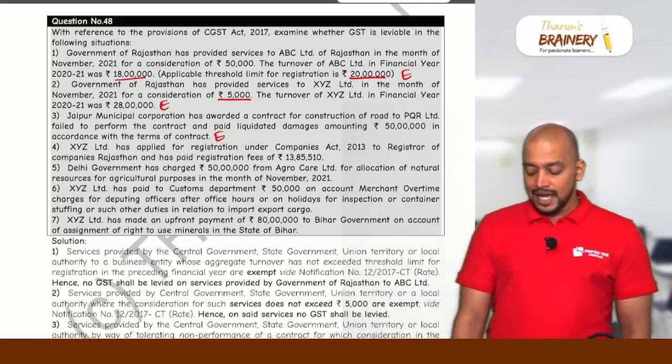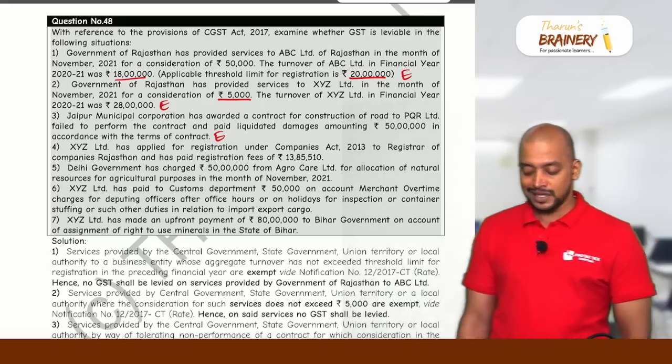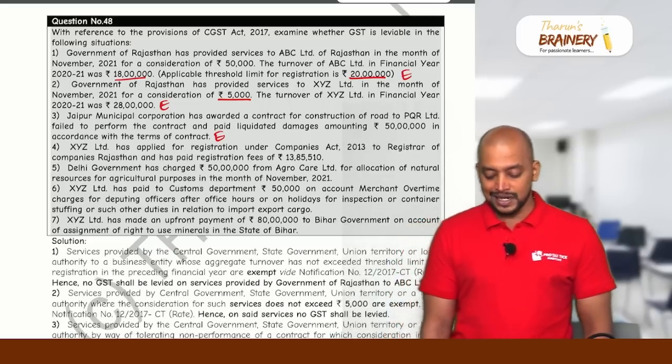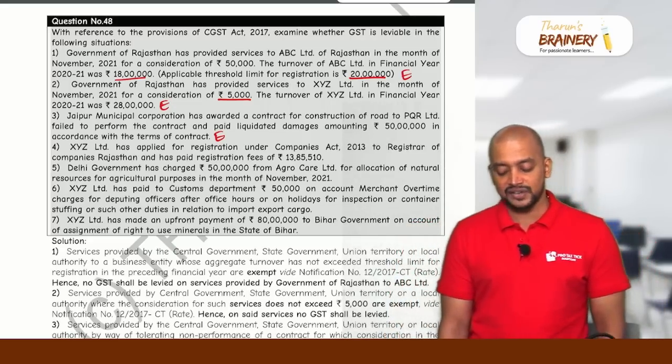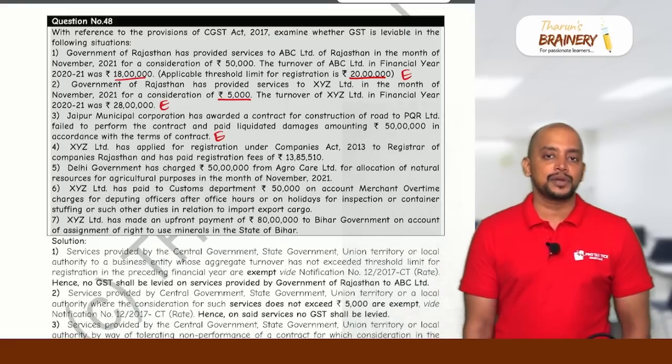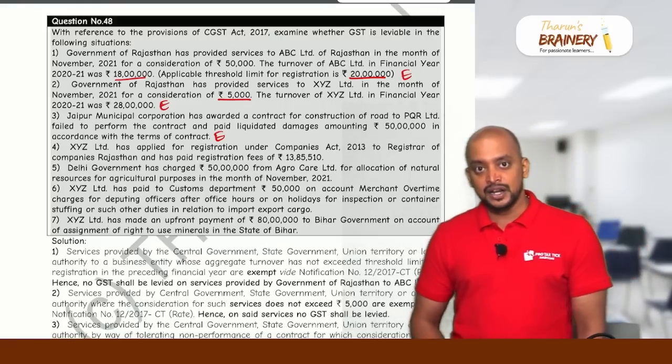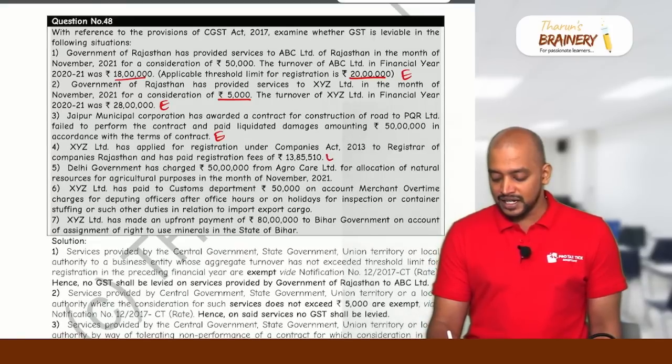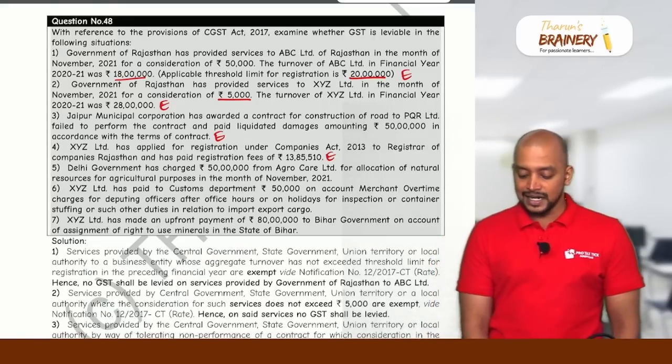XYZ Limited has applied for registration under the Companies Act to the Registrar of Companies and paid registration fees of 13,85,510. Registration charges under any law for the time being in force, collected by government from a business entity, are covered under specific exemptions and it is exempted.